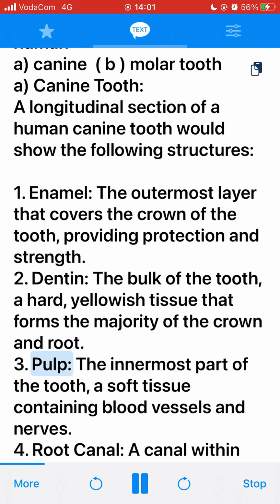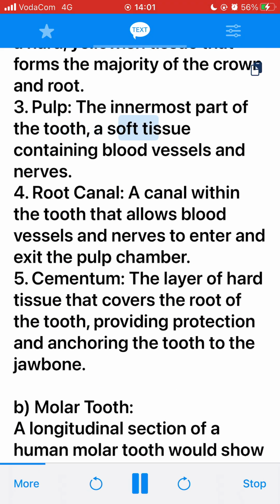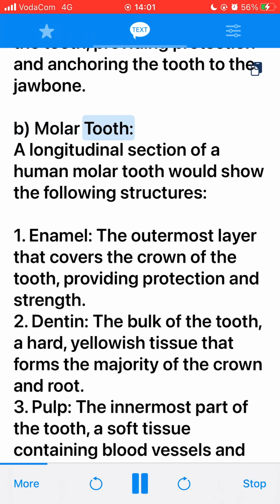3. Pulp, the innermost part of the tooth, a soft tissue containing blood vessels and nerves. 4. Root canal, a canal within the tooth that allows blood vessels and nerves to enter and exit the pulp chamber. 5. Cementum, the layer of hard tissue that covers the root of the tooth, providing protection and anchoring the tooth to the jawbone. B. Molar tooth. A longitudinal section of a human molar tooth would show the following structures.